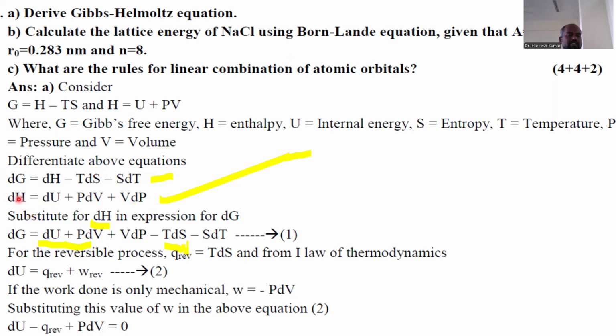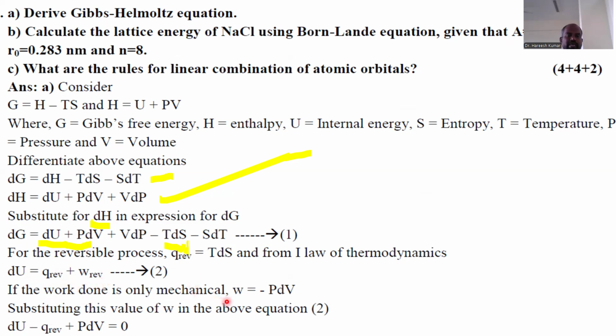Now we know that this is dH, which means the differentiated enthalpy. This value you can add in the differentiated Gibbs free energy equation. Then you will get equation 1. Then for a reversible reaction, the heat of reversible process is equal to T delta S. And from the first law of thermodynamics, the change in internal energy is equal to the heat of reversible process plus the work done in a reversible reaction.